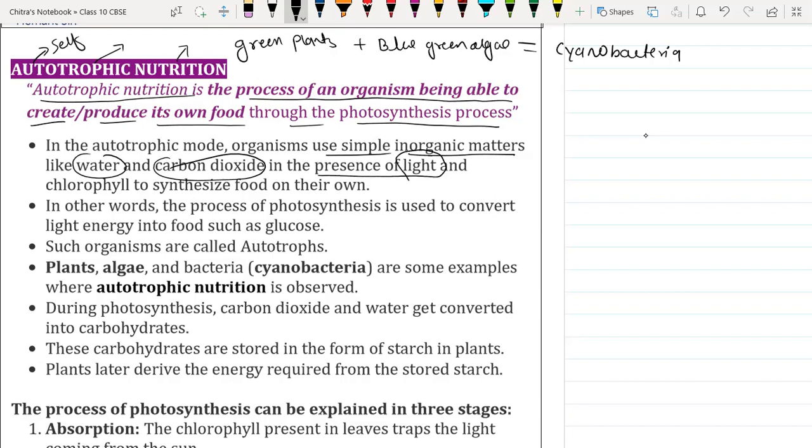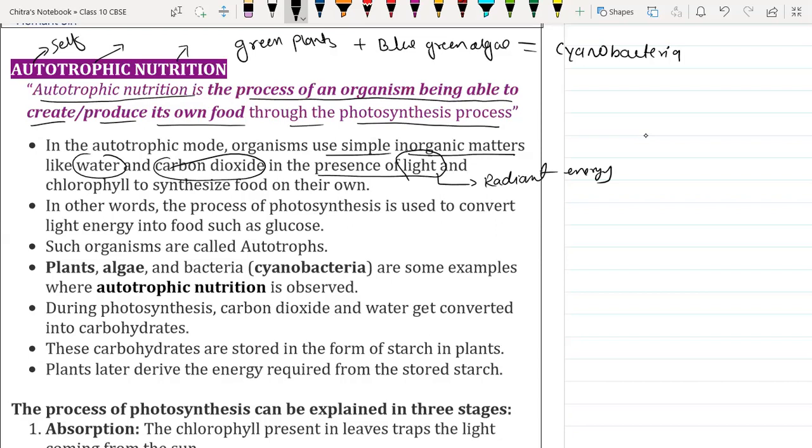Sunlight is very important because sunlight contains radiant energy, and that radiant energy is converted into chemical energy in the form of food.